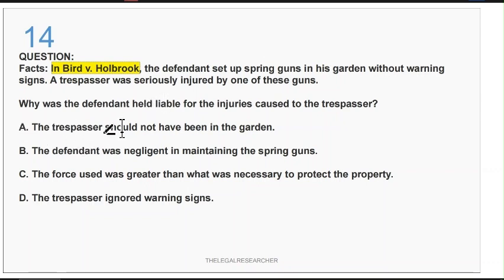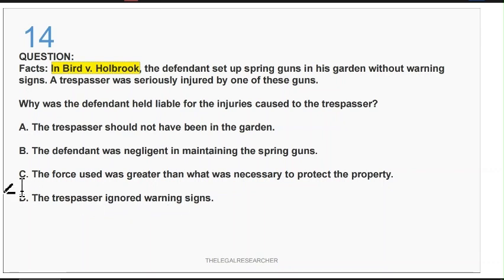The trespasser should not have been in the garden. Second is the defendant was negligent in maintaining the spring guns. The third is the force used was greater than what was necessary to protect the property. The fourth is the trespasser ignored warning signs.